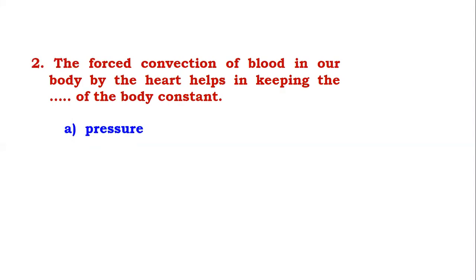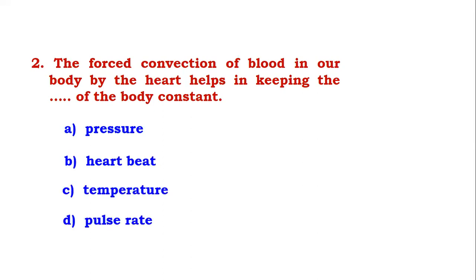The forced convection of blood in our body by the heart helps in keeping the ... of the body constant. And here the answer is temperature. Listen, the body also has some forced convection, means the body has its own cooling system. That cooling system keeps the temperature of the body constant, and it is one type of forced convection.